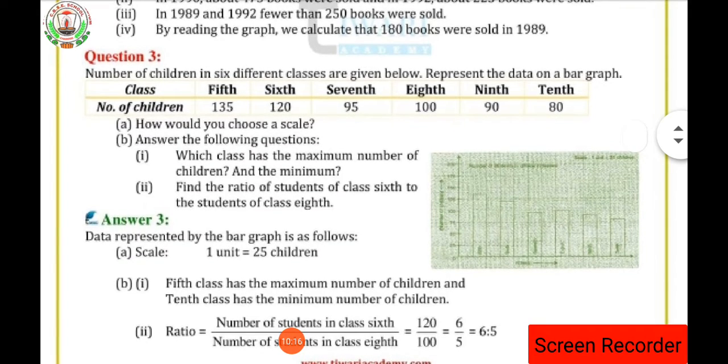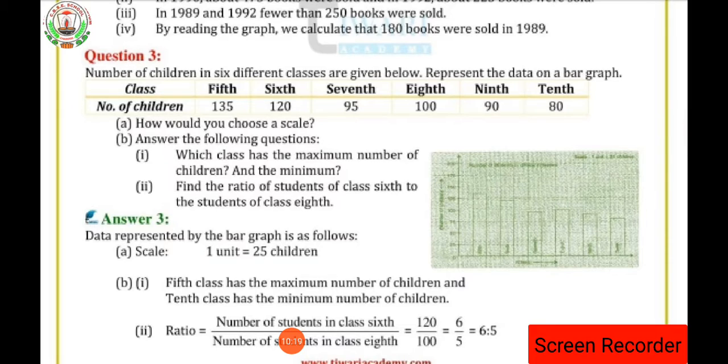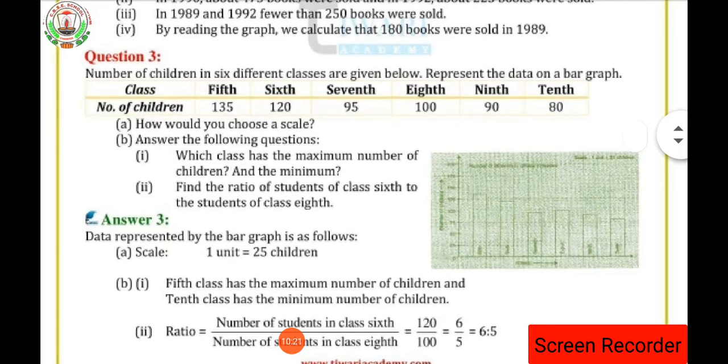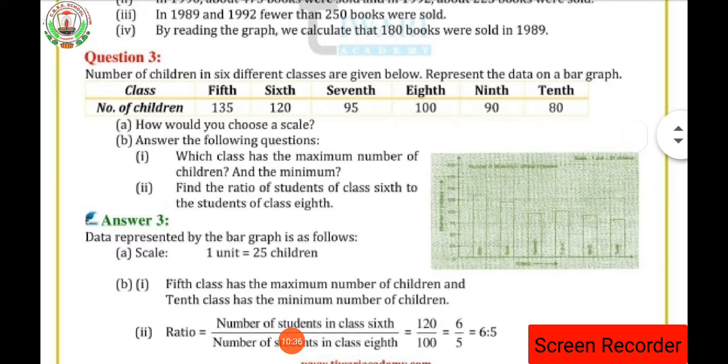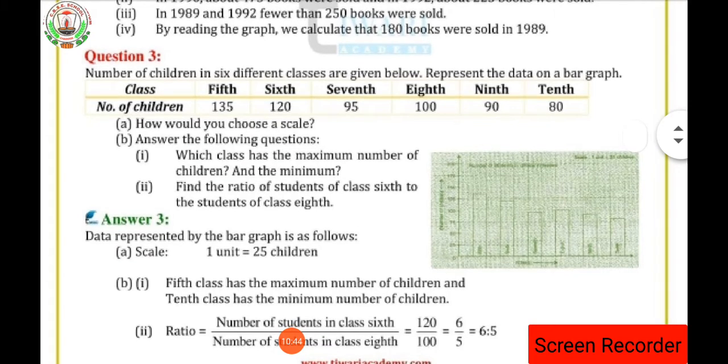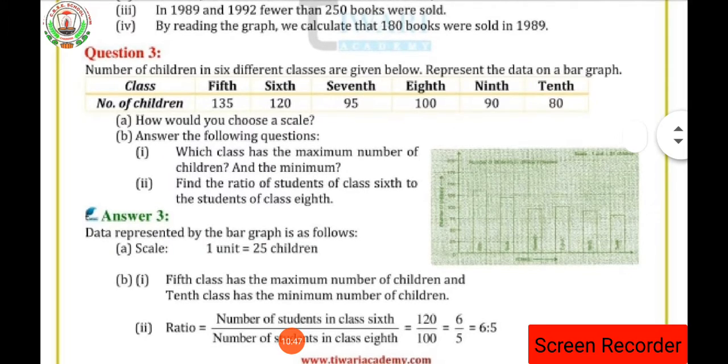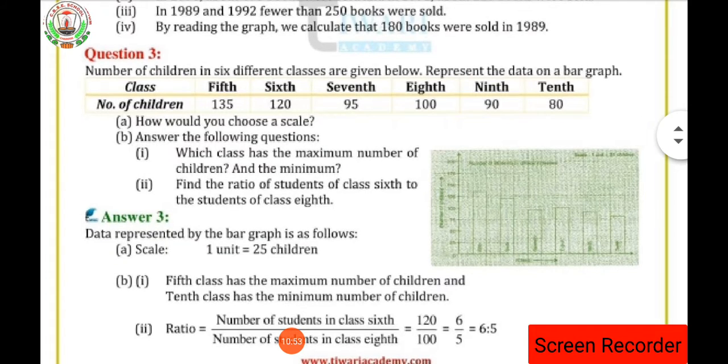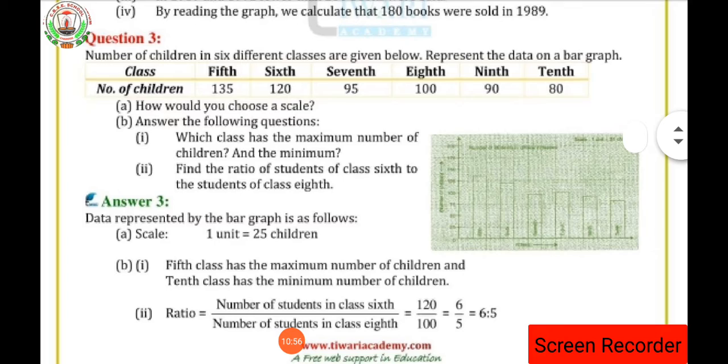Now the B part of the question asks: answer the following question first. Which class has the maximum number of children and minimum number of children? So looking at the table from the question, 5th, 6th, 7th, 8th, 9th and 10th standard, look at the number of children. In class 5th, the maximum number of children are 135 and the minimum number of children were in class 10th. So we can say that 5th class has the maximum number of children and 10th class has the minimum number of children. By looking at the table from question number 3 itself, we can say the B part answer.